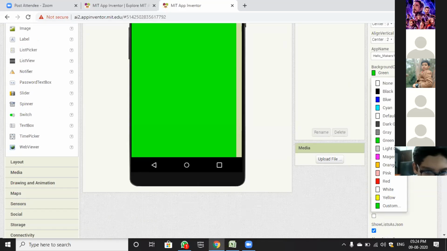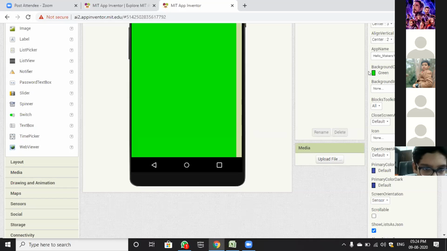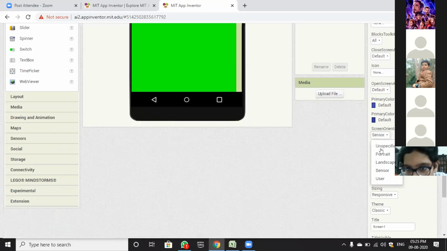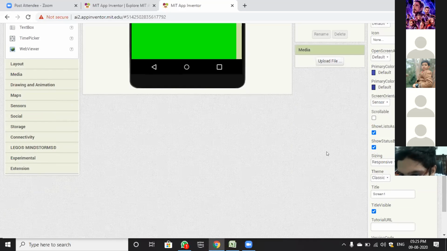We will change the background color to green, or as you want. You can change the background color to any you want. And we will change the screen orientation. Earlier it was unspecified. Now we have to change it to sensor. Sensor means that if your phone is in landscape mode, it will also adjust in landscape mode. If your phone is in portrait mode, it will also adjust in portrait mode.